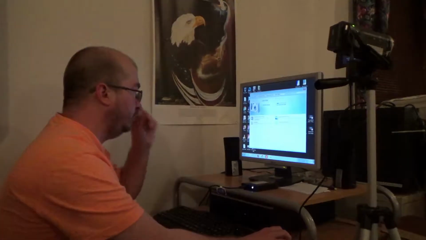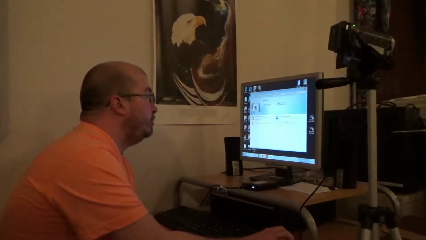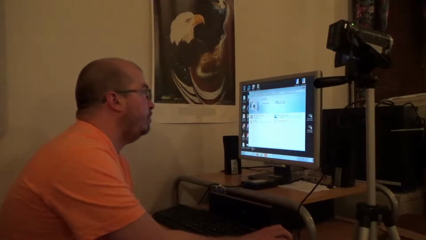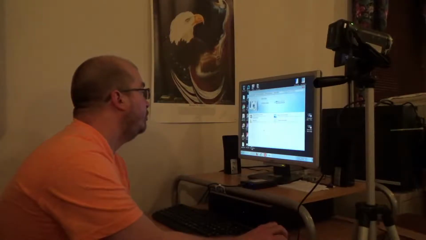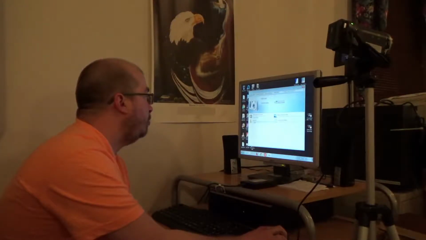Now, there's a couple ways you can do this. You can either click this button, import pictures and videos, or you can go here to browse files.